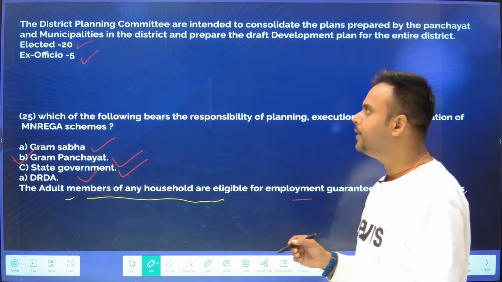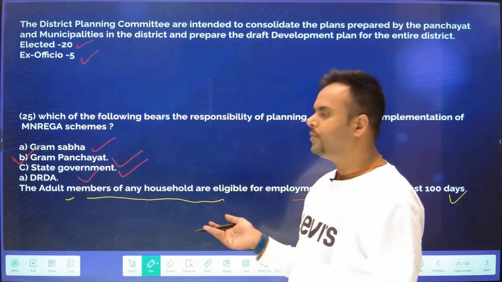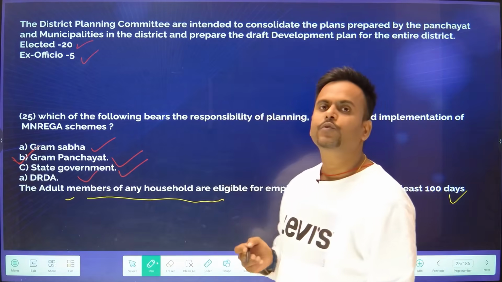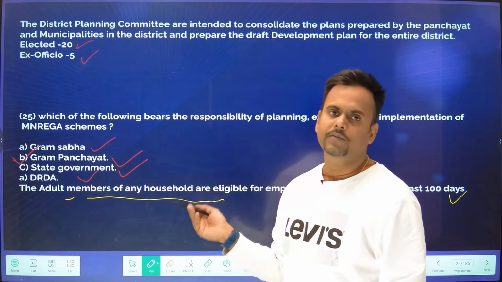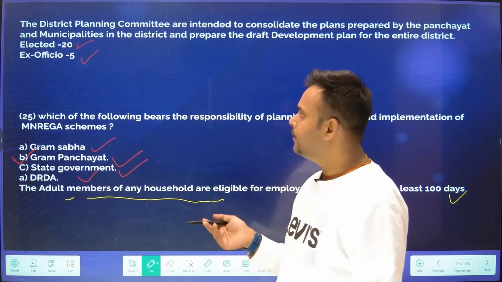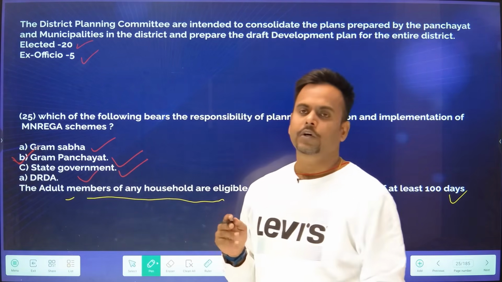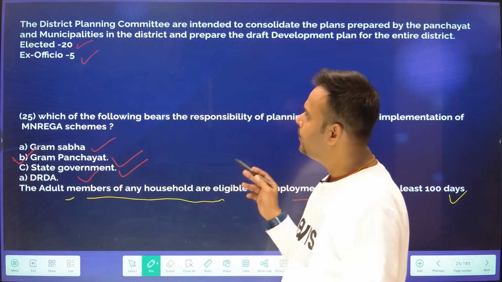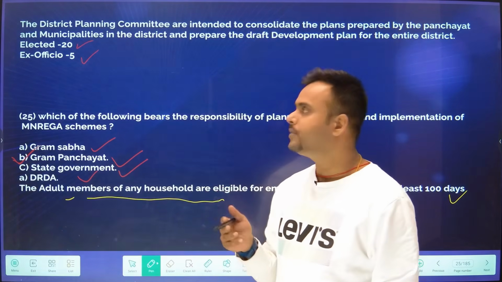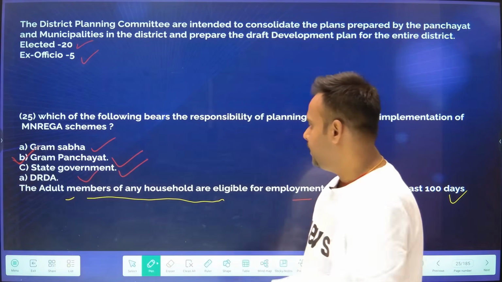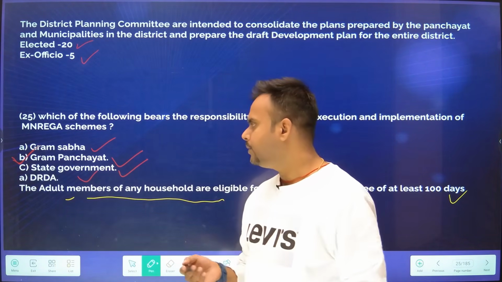So friends, these were all the questions that I have compiled on Panchayati Raj Institutions, which have a very high probability of coming in your examinations. I guess after going through these questions, you will be able to perform well in your exam and do all the questions related to Panchayati Raj institutions. So here we conclude this topic.